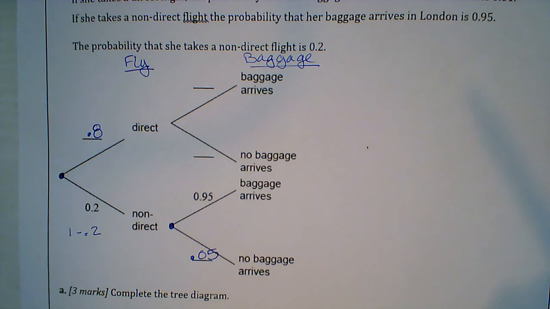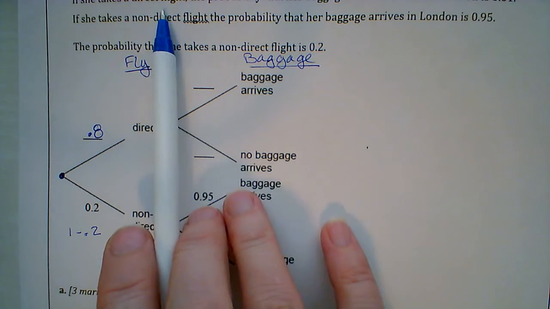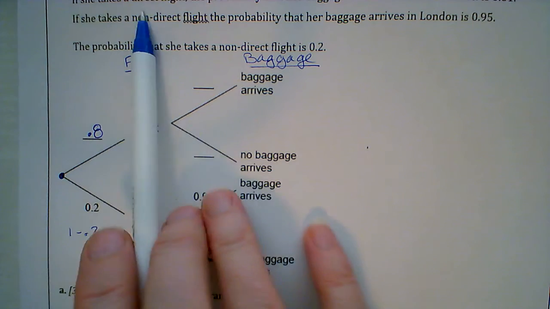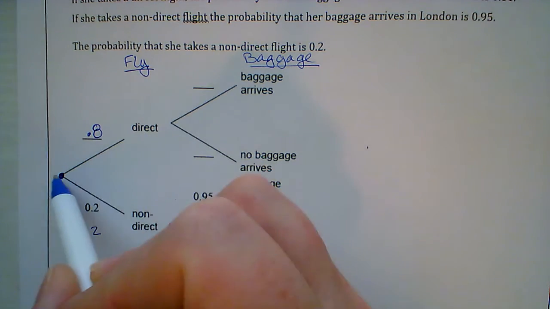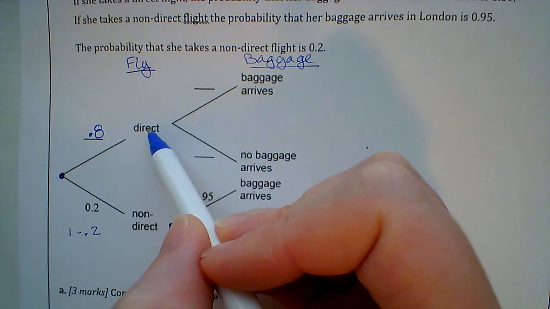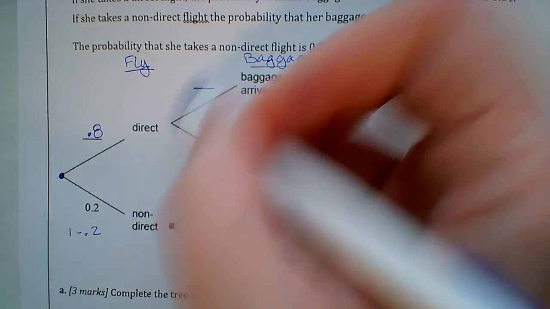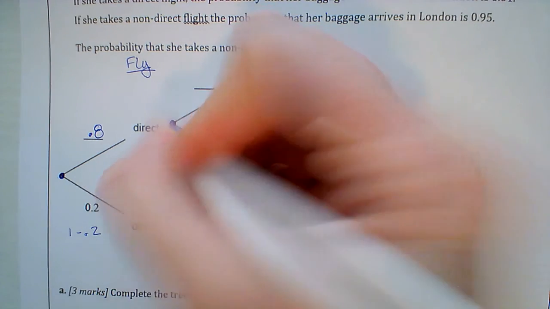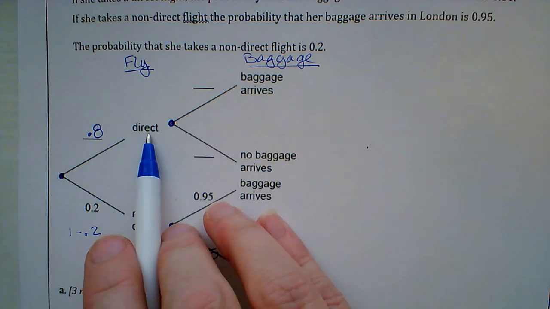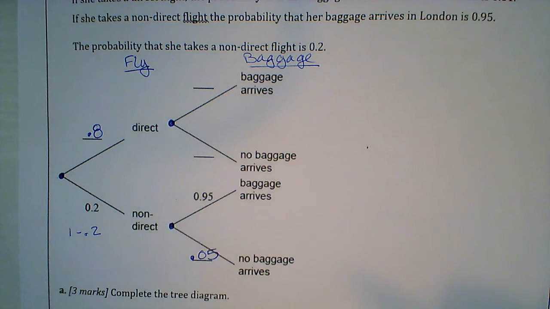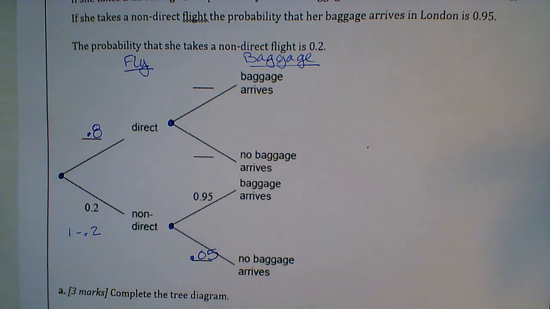Well, I'm going to go back to my problem and see if it gives me any help here. So, if she takes a direct flight, well, notice here is a direct flight. So these two probabilities are based on Sarah taking that direct flight. Tree diagrams are kind of like if you're climbing a tree from the ground. We don't live in a Harry Potter world. We can't just apparate ourselves up into the top of the tree. We actually have to climb each branch of the tree.